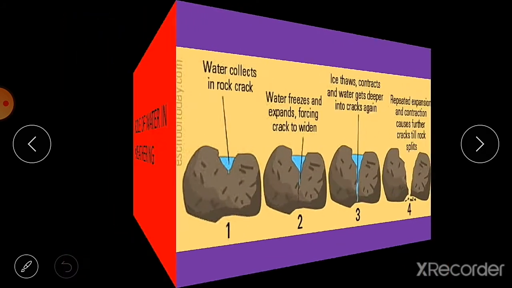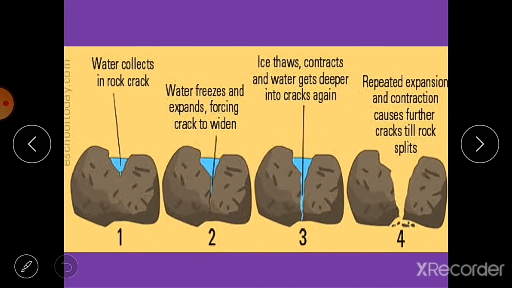Water plays an important role in the breaking down of rocks into smaller pieces. During the rain, the water enters the cracks and cavities in the rocks. During winter, when the temperature falls, water freezes to ice and then it expands, which we have seen just now.